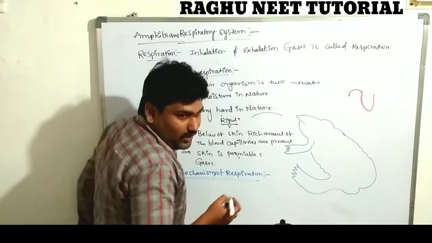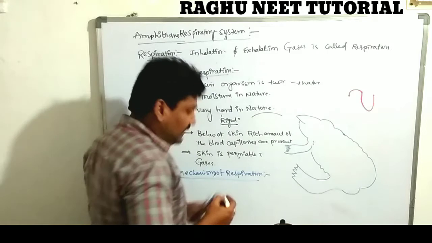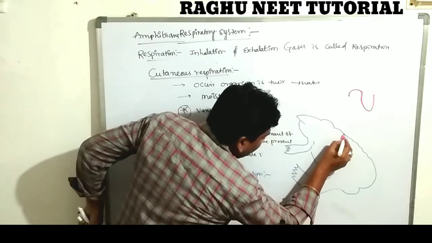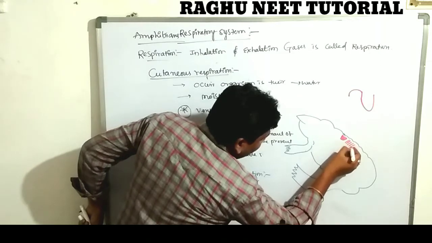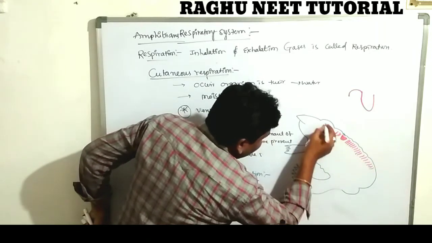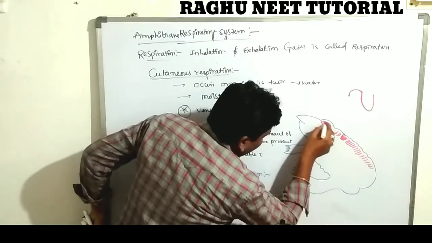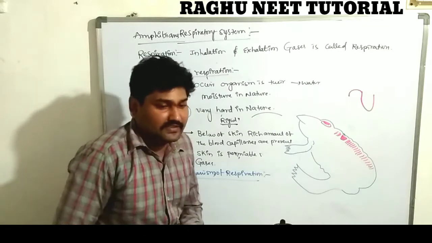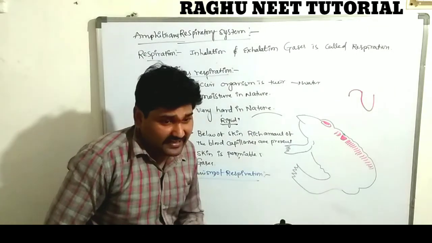Below the skin, a rich amount of blood capillaries are there. This is one of the specialized characteristic features of the amphibia. More numbers of blood capillaries are there. So what is important about these blood capillaries? They exchange the gases.